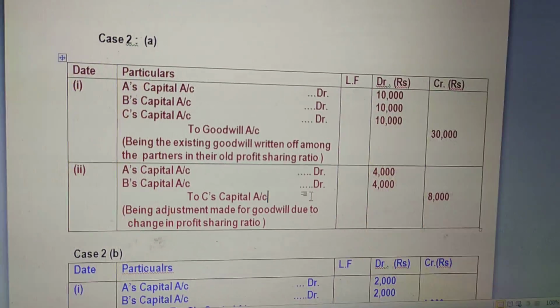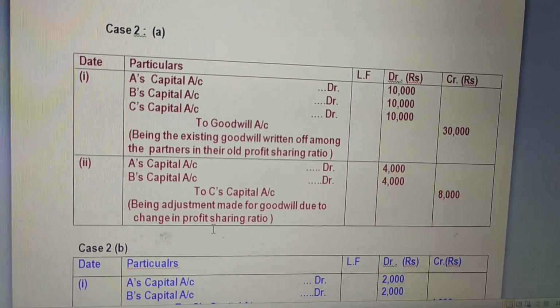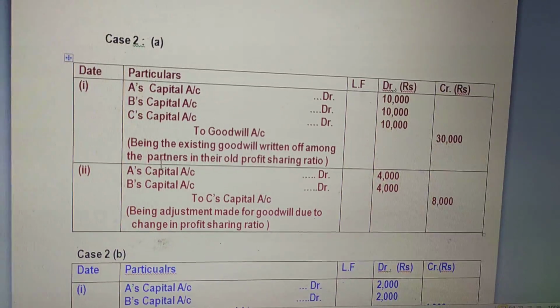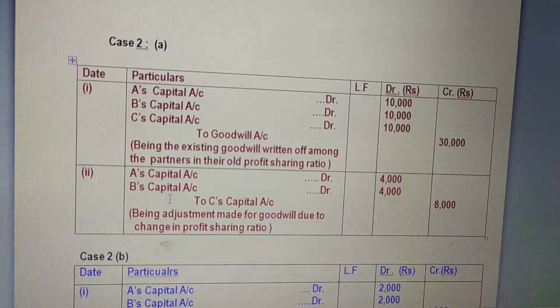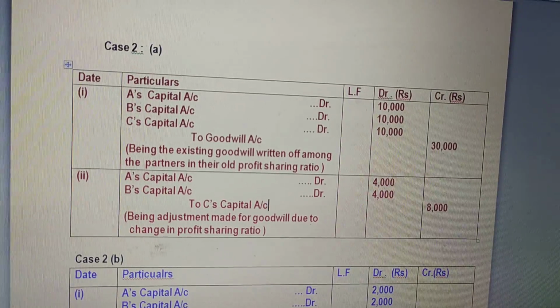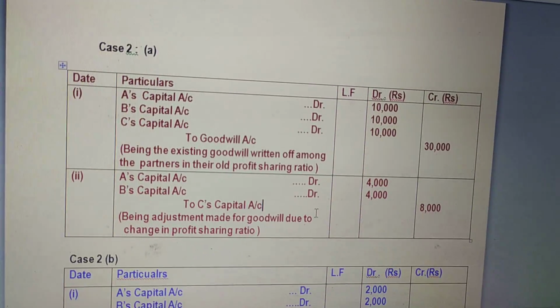For that, we will pass one adjustment entry, the same entry, that is gaining partner to sacrificing partner. A's capital account debit, B's capital account debit to C's capital account, for 60,000, which is the firm's present goodwill.